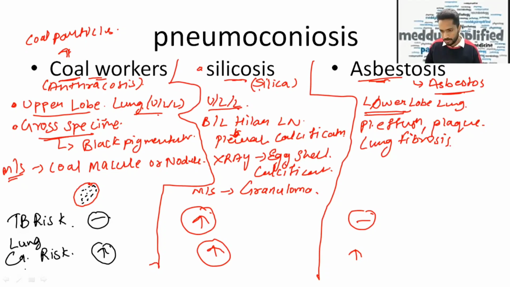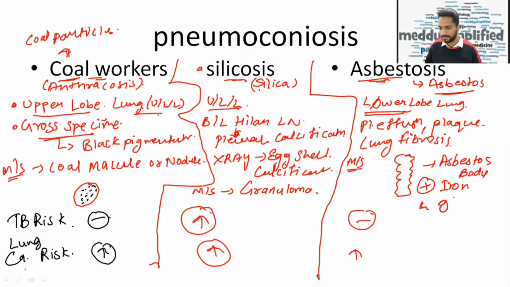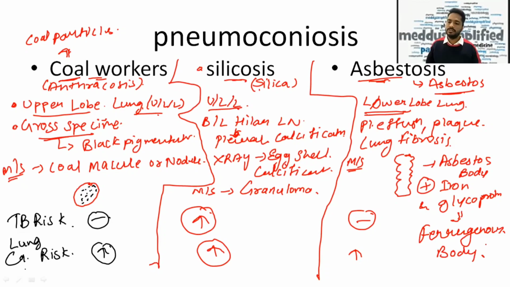On microscopy, we see something different. We see something like this. This is called an asbestos body. If this body has been coated with iron and glycoprotein, then it is called a ferruginous body. This asbestos body is seen in asbestosis.